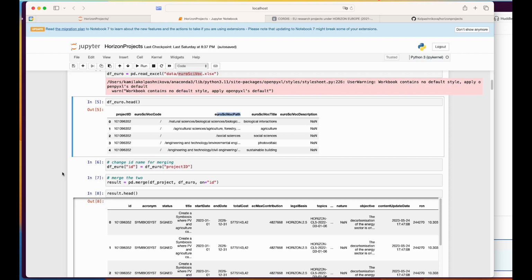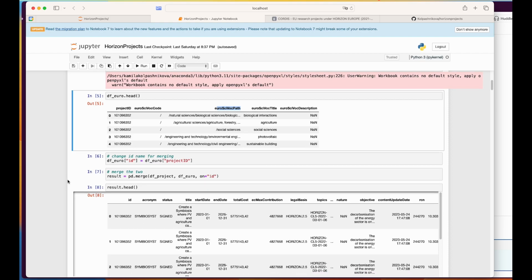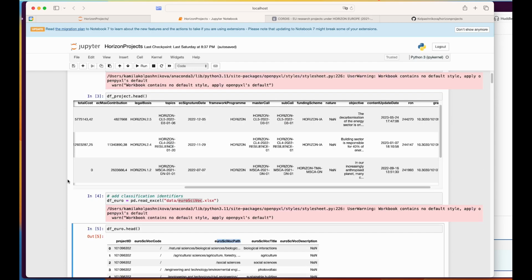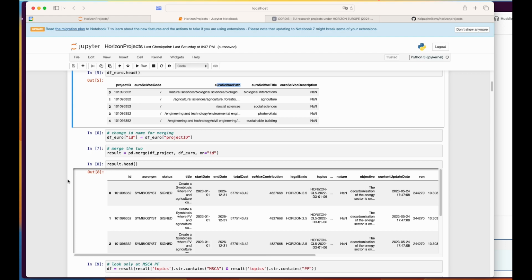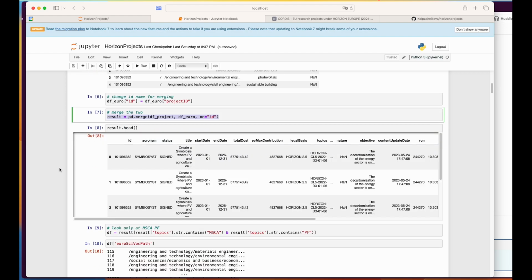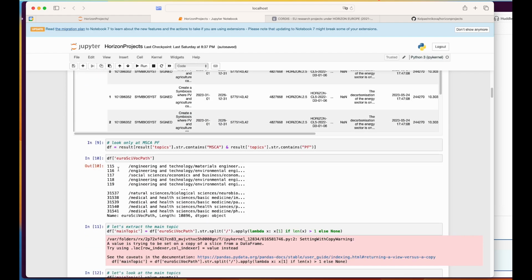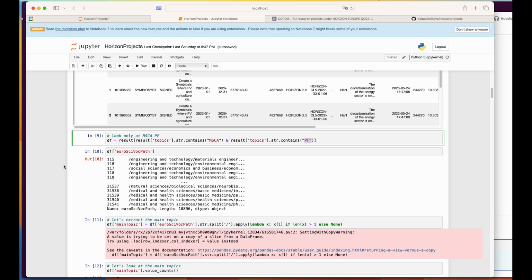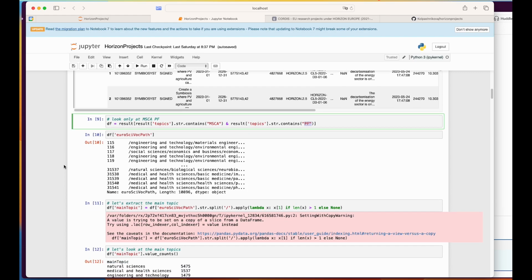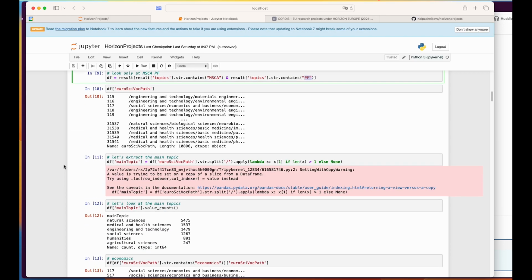Then, because we need to merge these two data frames, I changed the name for ID, because in one of them it's called project ID and in the other just ID. And then I merged these two together. Then, using the topic column, which is the Horizon Europe program the project was submitted to, I only kept those that had MSCA and PF in their names to make sure that we are only looking at the postdoctoral fellowship applications. Remember that each project here can be classified under several disciplines, and I didn't really remove duplicates. If you want to run this code properly, you can also do that.